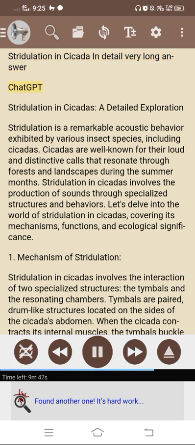Very long answer. ChatGPT. Stridulation in cicadas, a detailed exploration. Stridulation is a remarkable acoustic behavior exhibited by various insect species, including cicadas. Cicadas are well known for their loud and distinctive calls that resonate through forests and landscapes during the summer months. Stridulation in cicadas involves the production of sounds through specialized structures and behaviors.